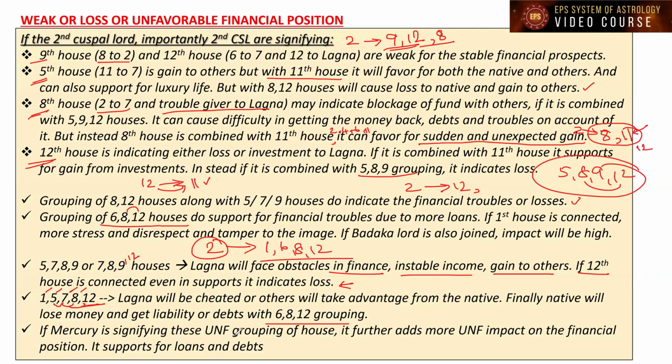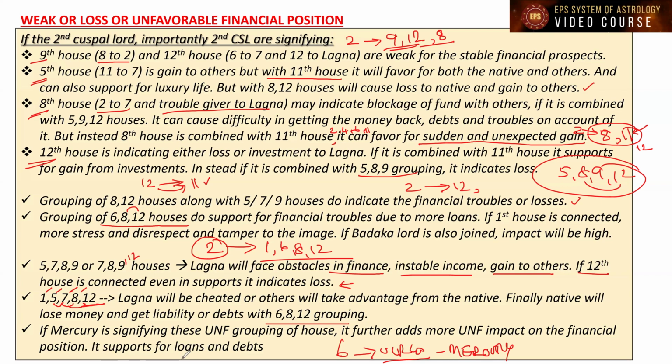If Mercury is signifying these unfavorable houses, because Mercury is in general the natural zodiac ruler of the Virgo sign, the sixth sign, that Virgo is ruled by Mercury. Mercury is the Karaka planet for business also. It is Karaka planet for loans also, because Mercury is an important planet for money and loans. When Mercury itself is signifying this unfavorable grouping, it further adds more unfavorable impact on the financial position.